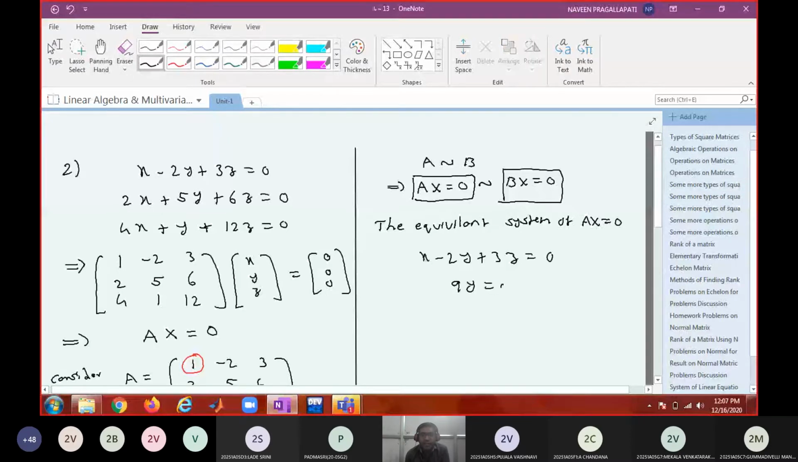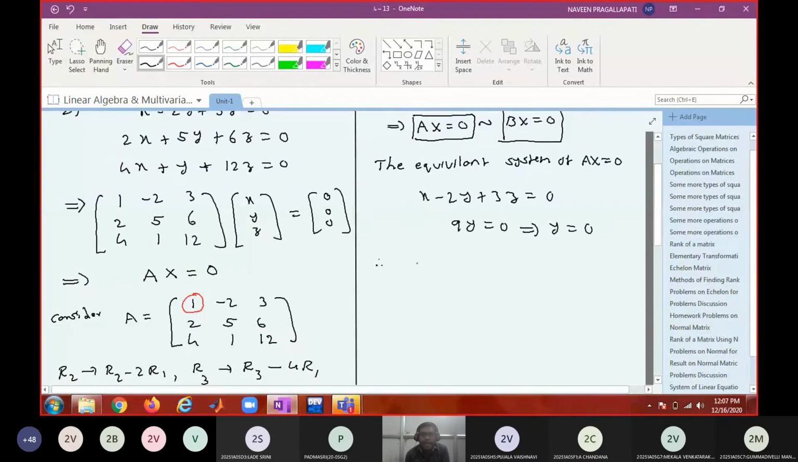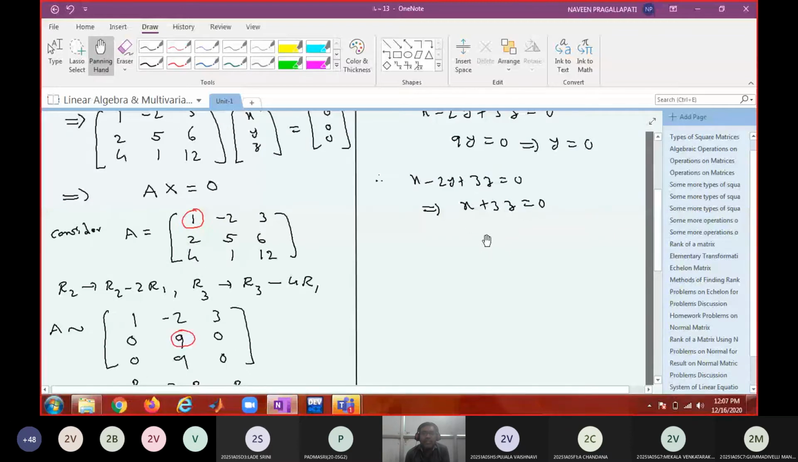So when 9y equal to 0, what is y? 0. Therefore, the first equation becomes x plus 3z equal to 0. In this, one is an independent variable, the other is a dependent variable. Can you see that? If you consider x as independent, z will be dependent, or if you consider z as independent, x will be dependent, because you can express one variable in terms of the other. So which one do you want me to write: x in terms of z, or z in terms of x?